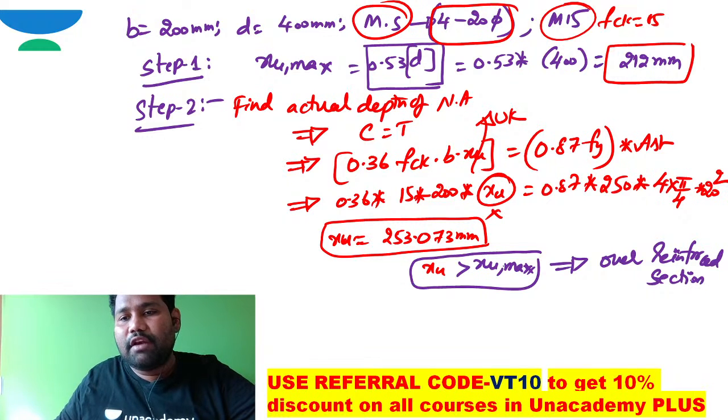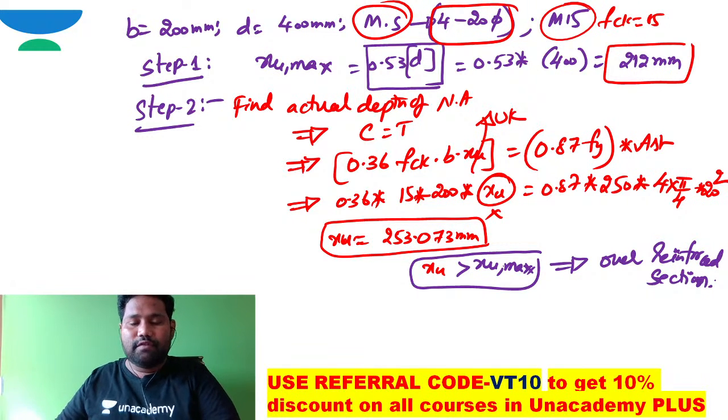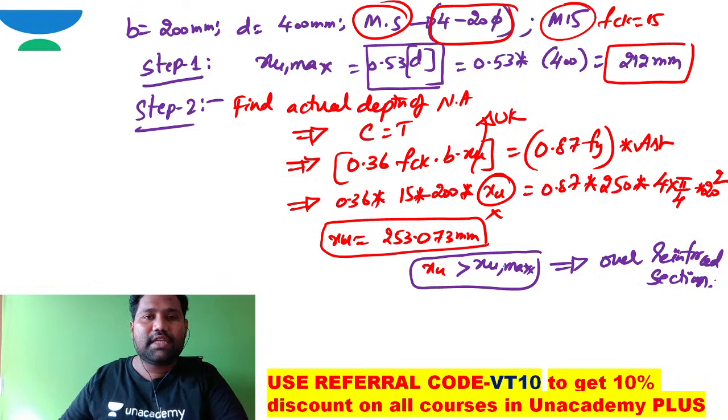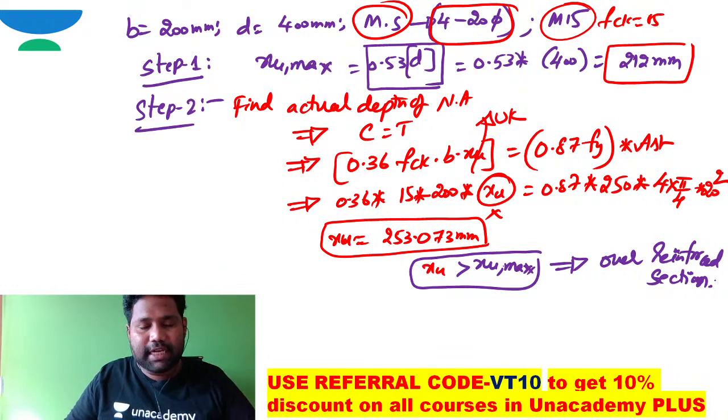Designing a beam as an over reinforced section is prohibited, but here the section was designed as over reinforced. In such case, the load carrying capacity of this over reinforced section is equated to that of the balanced section.